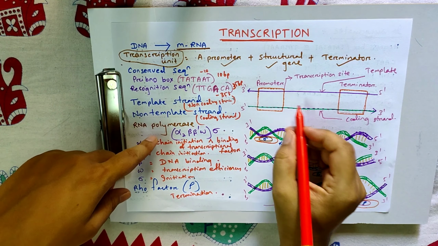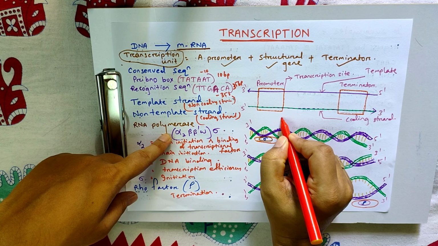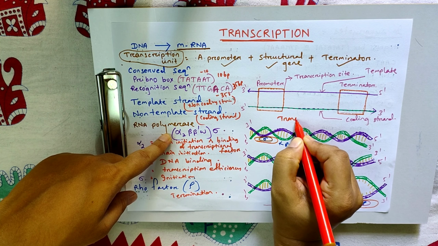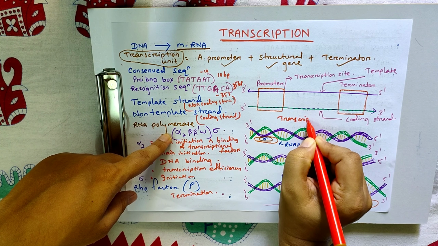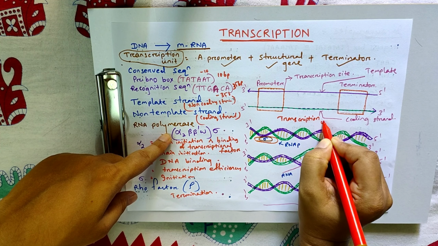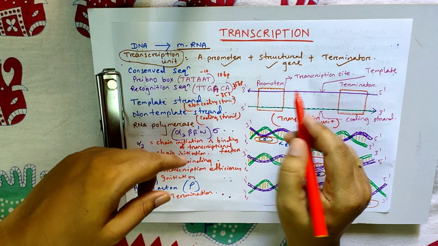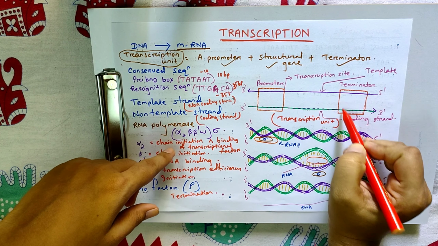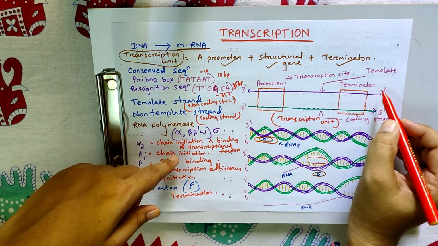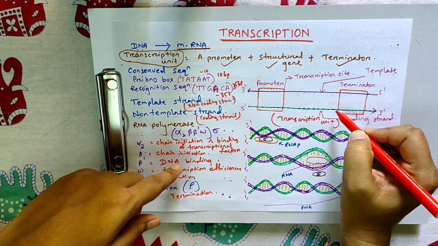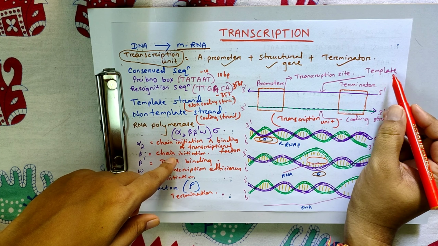This is the transcription unit. Here this is the promoter, this is the terminator, 5' 3' and 5' 3'. This is the coding strand, this is the template strand.